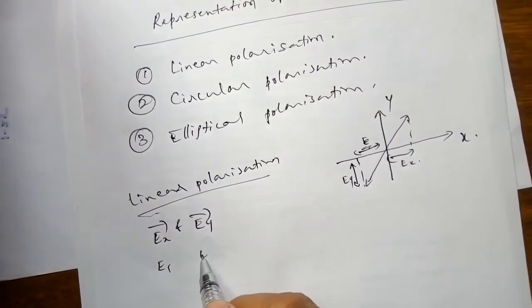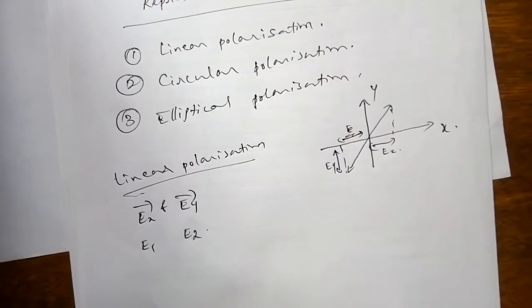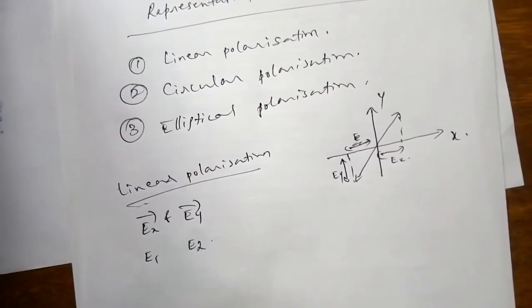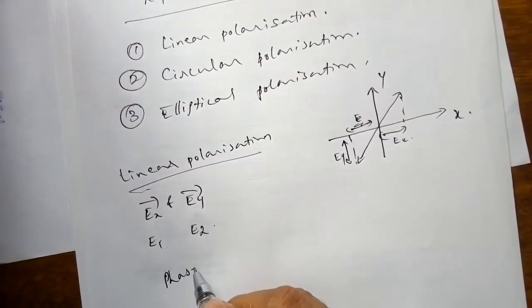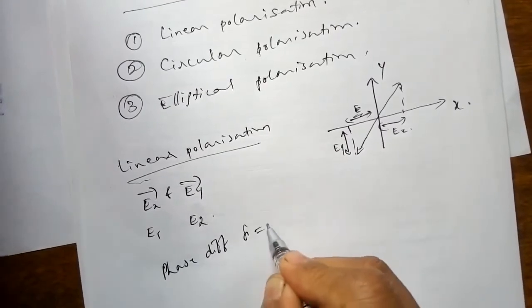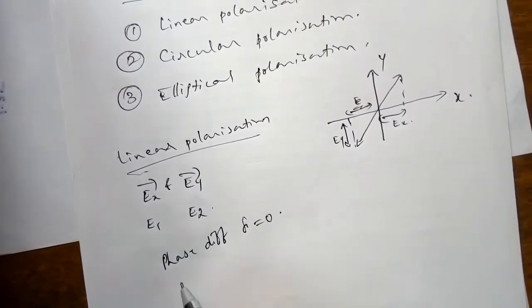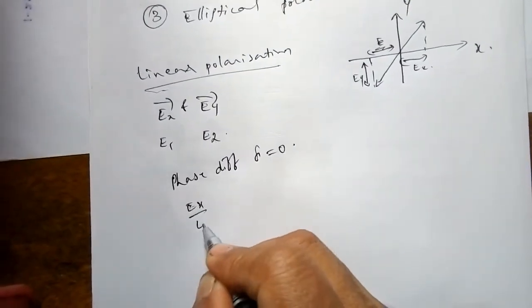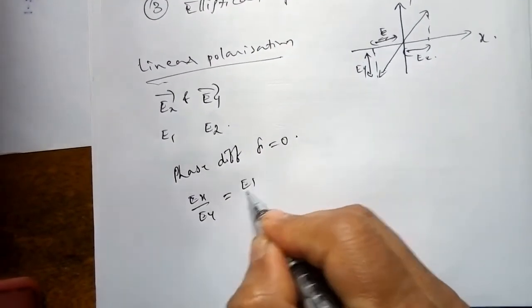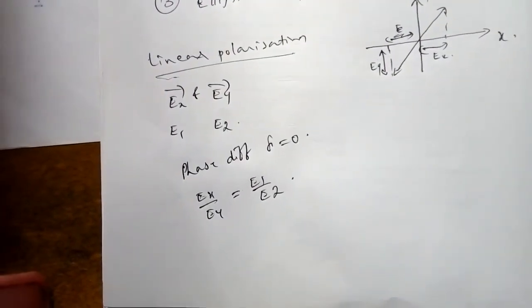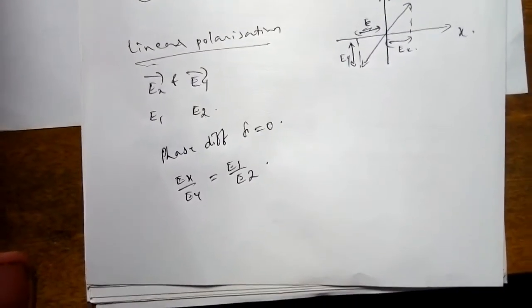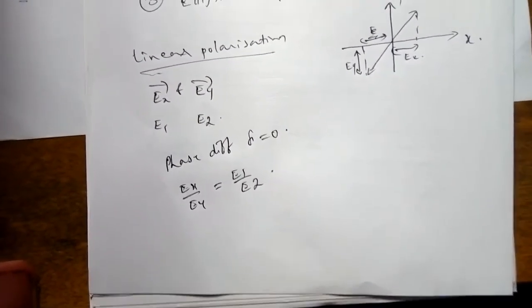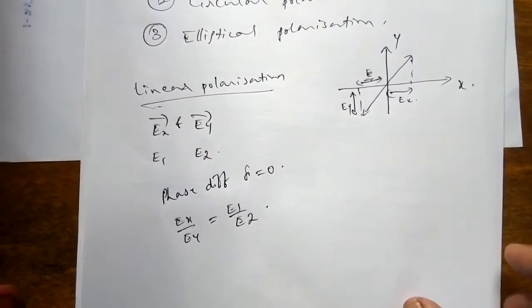Let me say E1 and E2 are the amplitudes of the X component and Y component of the electric vector respectively. Let us say the phase difference delta is equal to 0. And then the ratio Ex by Ey is equal to E1 by E2. Thus, if you trace the electric vector, the tip of the electric vector will trace a straight line. Then the electromagnetic wave is said to be linearly polarized.